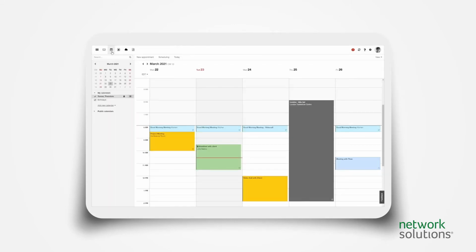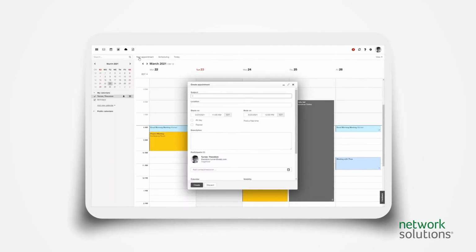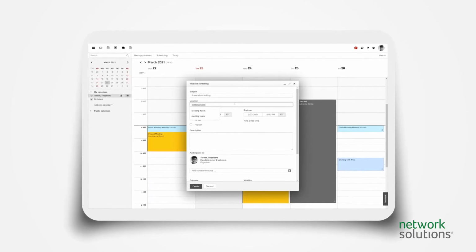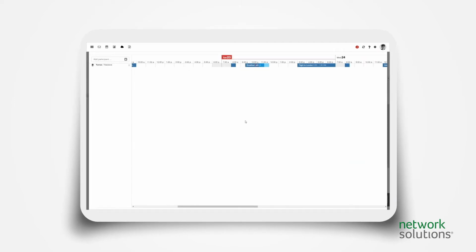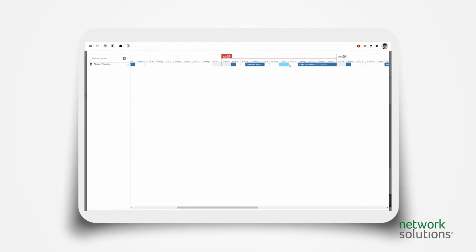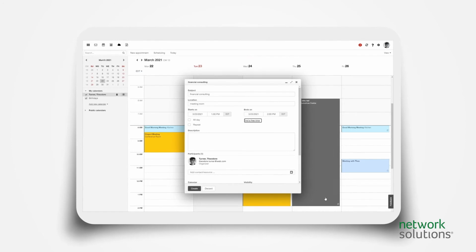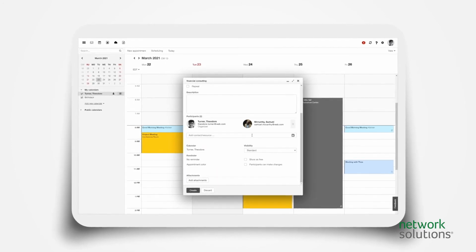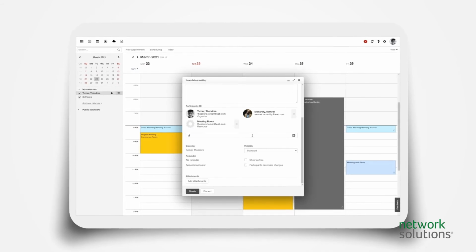OX Calendar provides an easy overview of the availability of colleagues and friends. Click on Find a Free Time and quickly identify an available time for a meeting. One click and the appointment is set up. What's more, you can invite external participants and schedule resources, such as conference rooms and projectors, all at the same time.